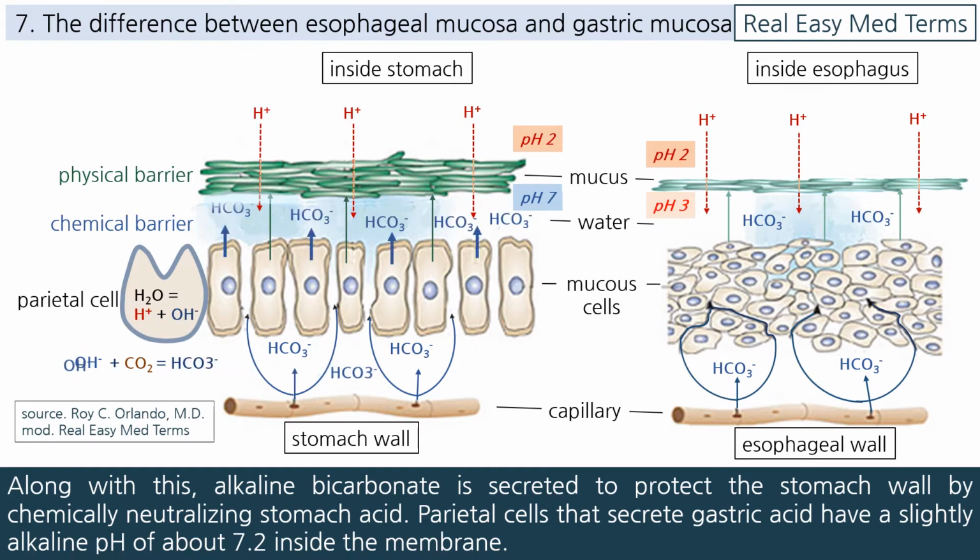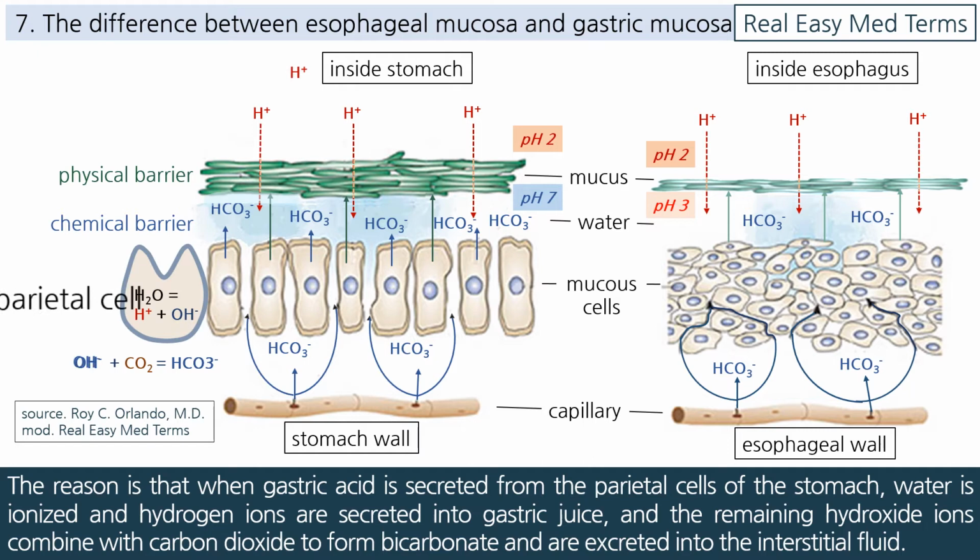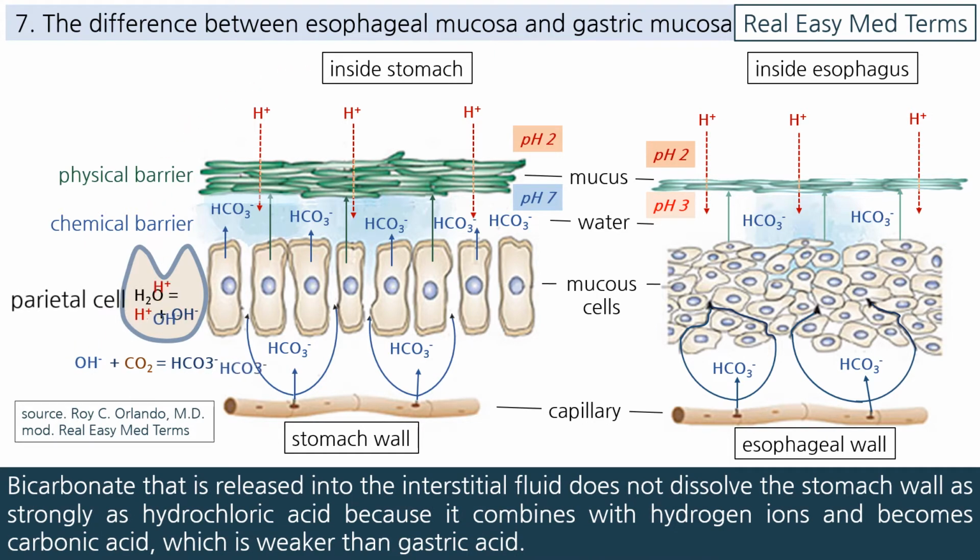Parietal cells that secrete gastric acid have a slightly alkaline pH of about 7.2 inside the membrane. The reason is that, when gastric acid is secreted from the parietal cells of the stomach, water is ionized and hydrogen ions are secreted into gastric juice, and the remaining hydroxide ions combine with carbon dioxide to form bicarbonate, and are excreted into the interstitial fluid. Bicarbonate that is released into the interstitial fluid does not dissolve the stomach wall as strongly as hydrochloric acid, because it combines with hydrogen ions and becomes carbonic acid, which is weaker than gastric acid.